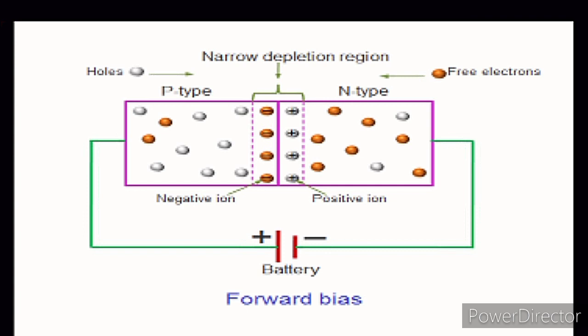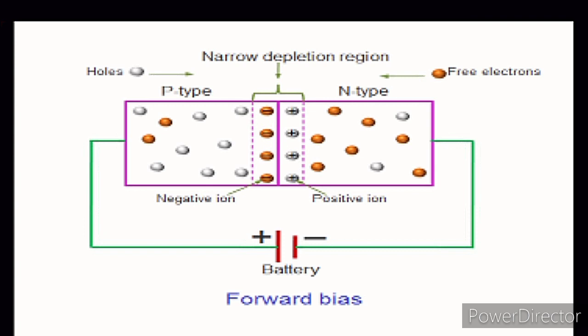Next, the diode has two conditions. One is the forward bias condition, another is the reverse bias condition. When we apply the external field, there are different ways to connect the external electrical field.